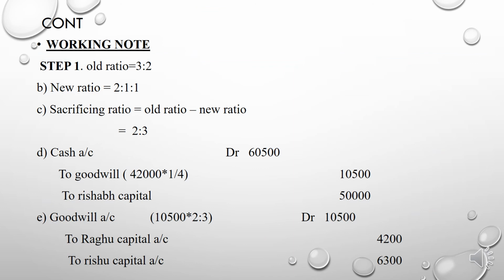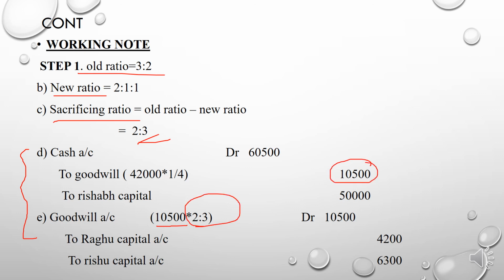Here is the working note of the entire steps involved in the first scenario. Okay, first, you already know the old ratio, new ratio and sacrificing ratio, and this is the journal entry for the capital brought in by the new partner and the goodwill brought in by the new partner. Here the goodwill 10,500 is distributed in the sacrificing ratio 2 is to 3, and it will be 4,200 and 6,300. These are the amounts you see in the revaluation account.